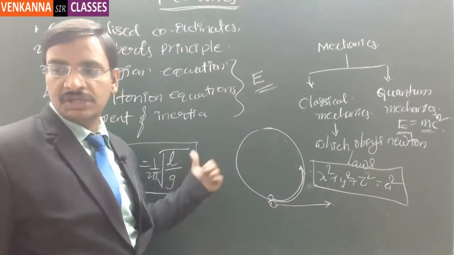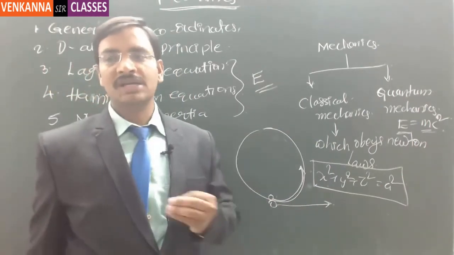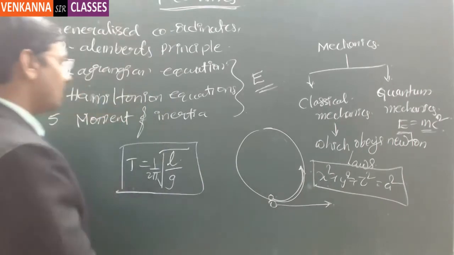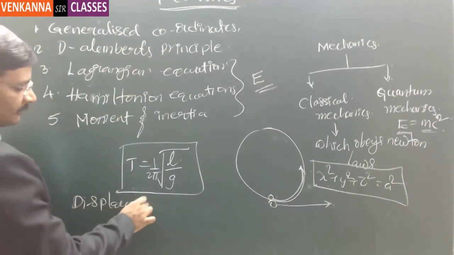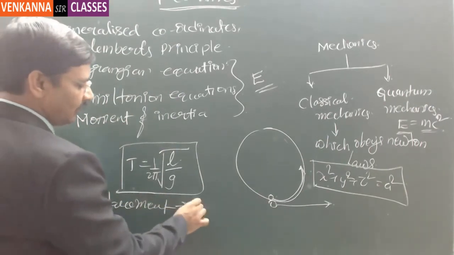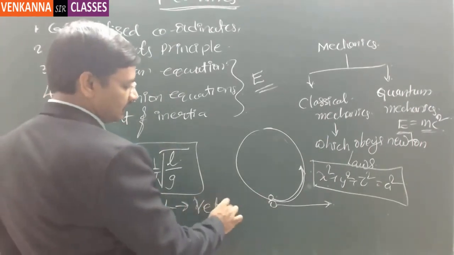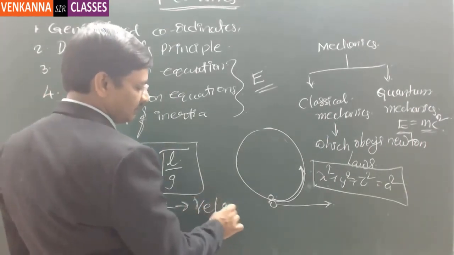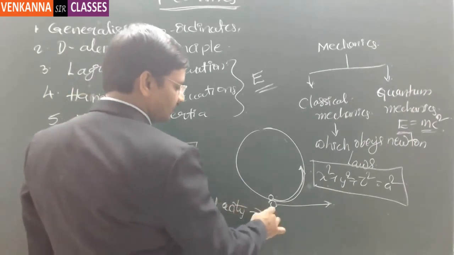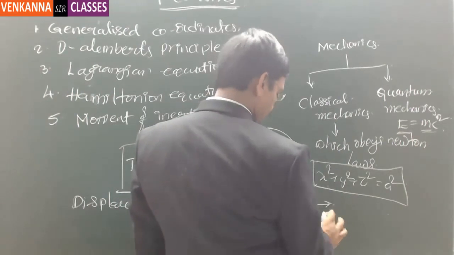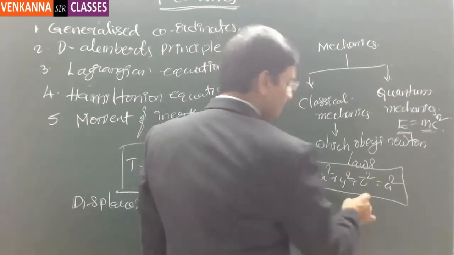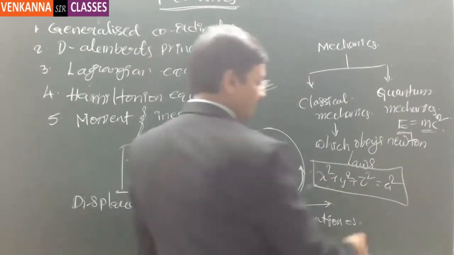Got it? So here, as part of Newton's laws, whatever we do, we start with the displacement, and then the extension of the displacement is the velocity, which is nothing but the time derivative of the displacement, and then the extension of this is the acceleration, which is the time derivative of the velocity, and then this acceleration gets multiplied by mass.